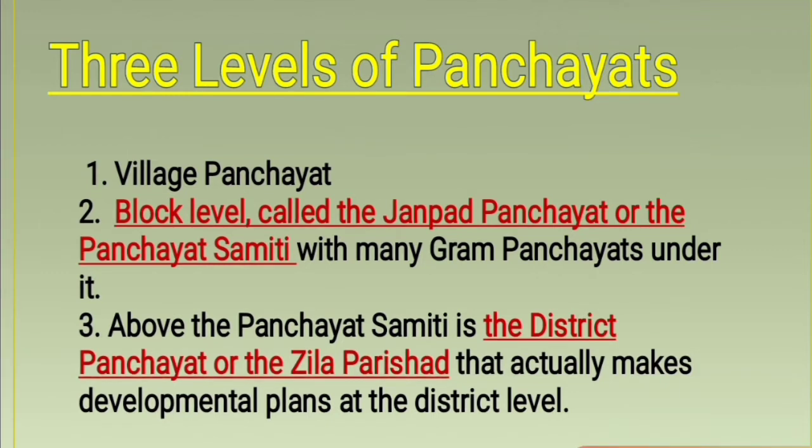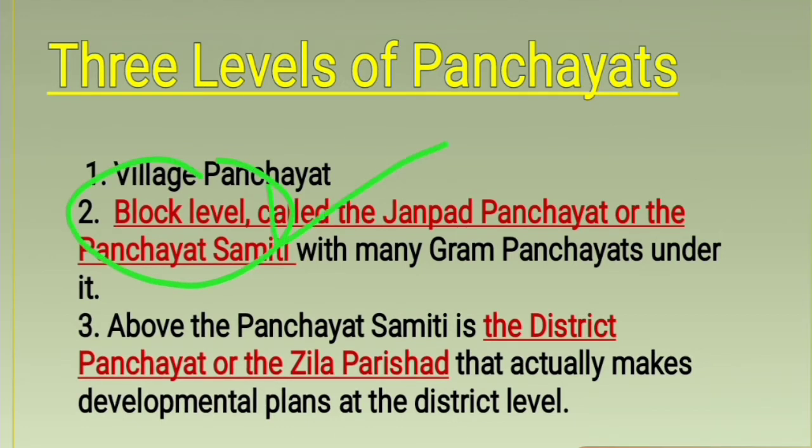So children, by the combination of many village panchayats, a block level is formed. A block is formed. Right? So in this block, a bigger panchayat is formed. This panchayat is known as block level panchayat. Actually, this block is what? This is a group of many villages, a group of many panchayats.